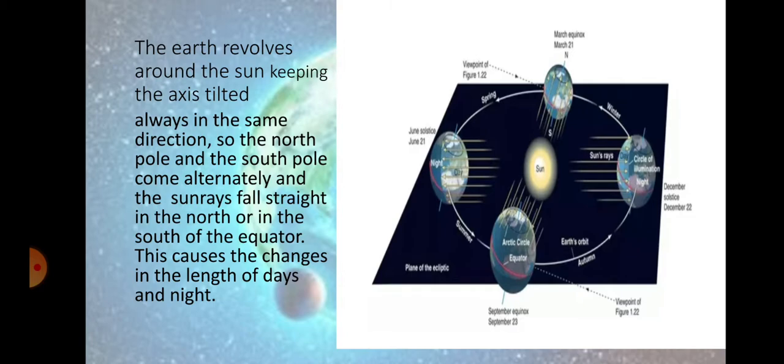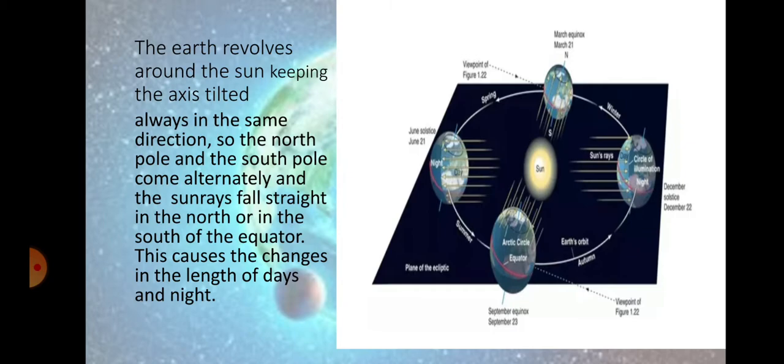You can see here on the screen, if you see on the right side, the north area is not receiving sun rays. Only a little area is receiving sun. So that will be a shorter day and longer night for that particular area.